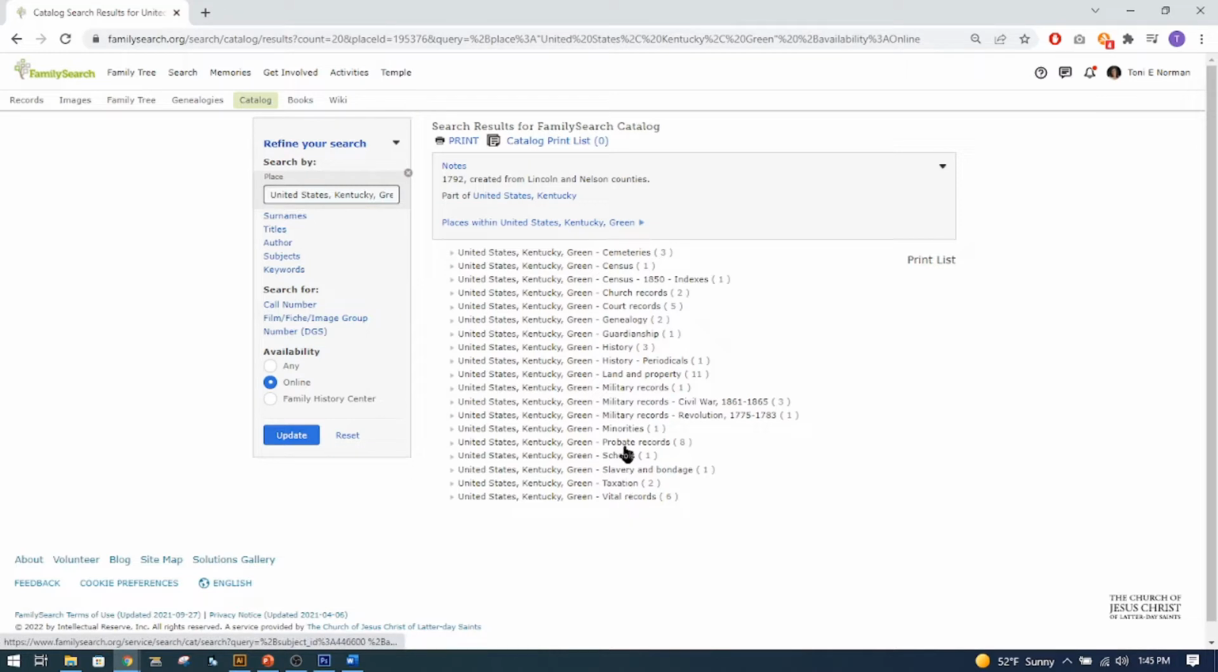And you will notice here they have no naturalization records. So you're not going to find it here. Doesn't mean they don't have them. You're probably going to have to go to the courthouse in Greene County, Kentucky. So let's try another one. Let's do another search catalog.